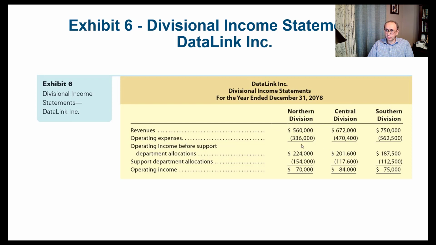You can see here the Northern division has the highest operating income before the support department allocations, because they have the lowest operating expenses. Then we subtract the support department allocations, and here we go back and see that the Central division is the one that has the highest operating income.